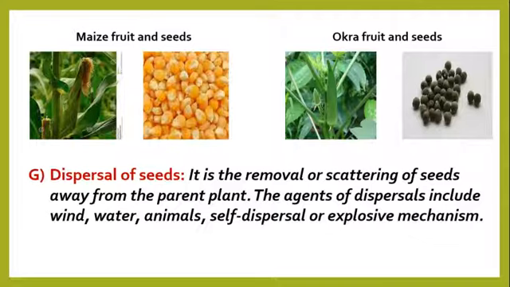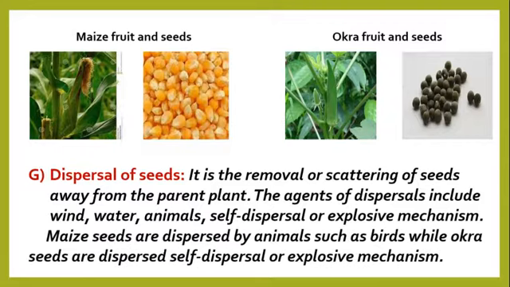You should guess which of these agents help disperse maize seeds, and which of them help disperse okra seeds. Can you guess the answers? Okay, let's check them out. We're seeing that maize seeds are dispersed by animals such as birds, while okra seeds are dispersed by self-dispersal or explosive mechanism. That's wonderful, isn't it?